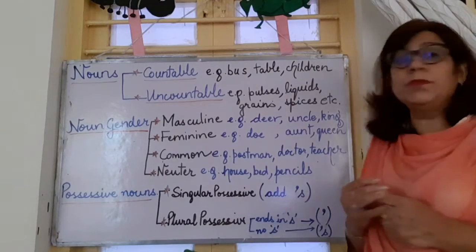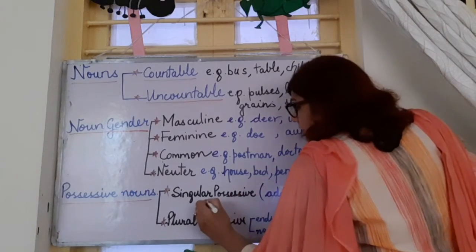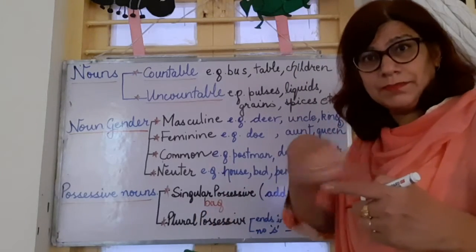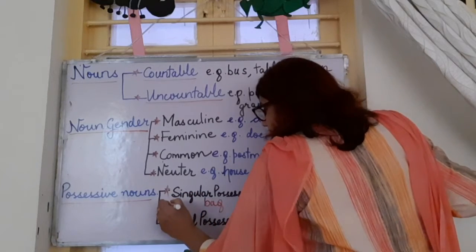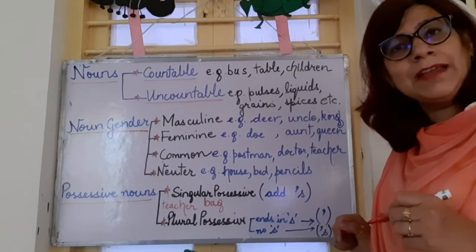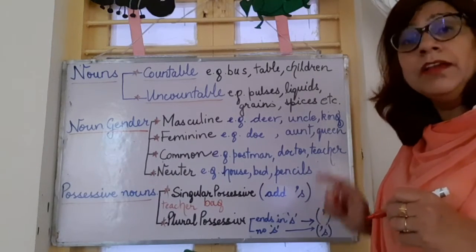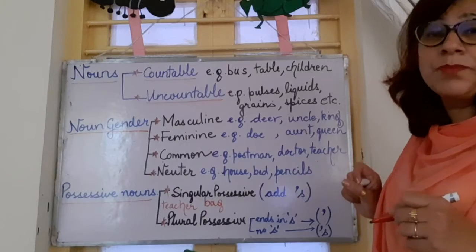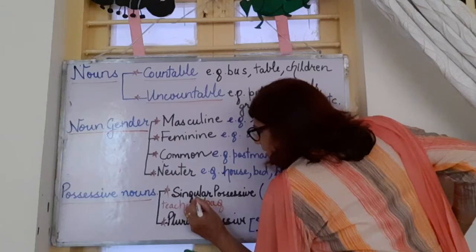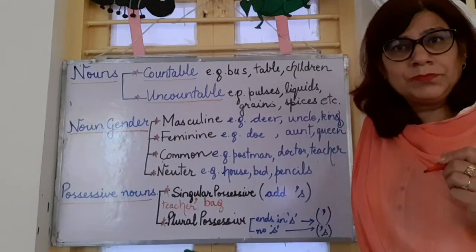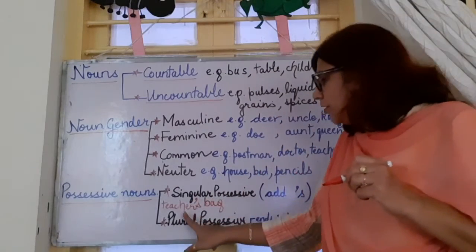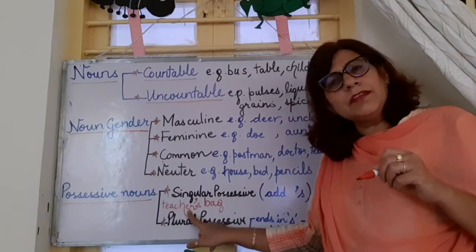Suppose I write the word bag, and you want to tell that it is my bag. So, teacher bag, what do you say? You are running and fighting to bring the teacher's bag. Now I want to talk about possession of this bag by the teacher. Then what will I do? I will use a special punctuation mark, an apostrophe, and then I will write S. So I am talking about the belongingness by a singular noun.